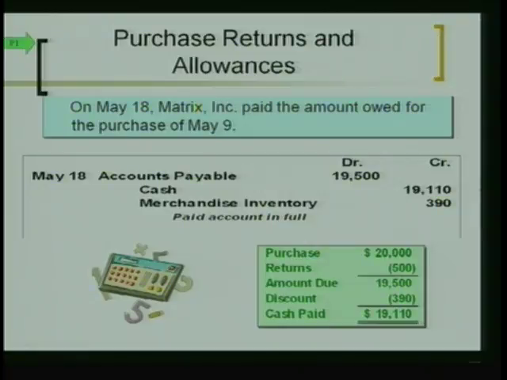$19,110. Now, one thing they want to point out here is that we take the discount based on the $19,500. Don't take it on the $20,000, because that's not what you owe them. You see what I'm saying? Because you sent back $500 worth of those goods. Take it on the $19,500. Cool?